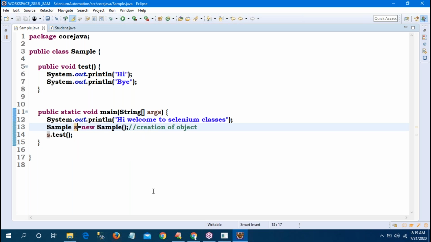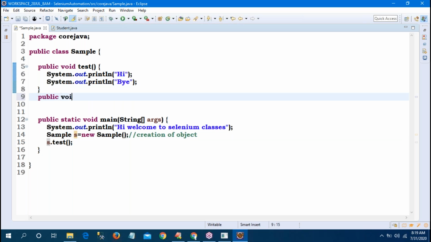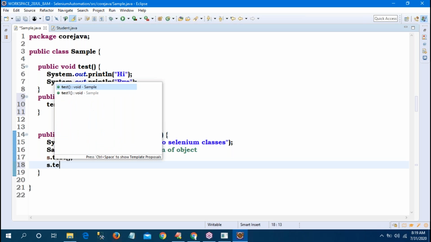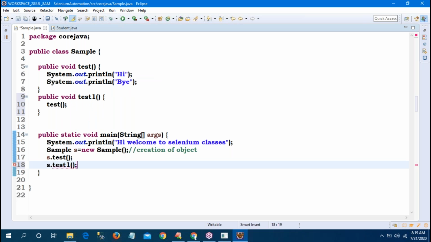Now, I am telling you that you can call methods anywhere, even a method within a method. Suppose, observe, tomorrow I have one more method, public void test1. In this, if you want to call test, that is also possible. So I am calling a method within a method. Now you can call the test1 here, s dot test. See, two methods are there.